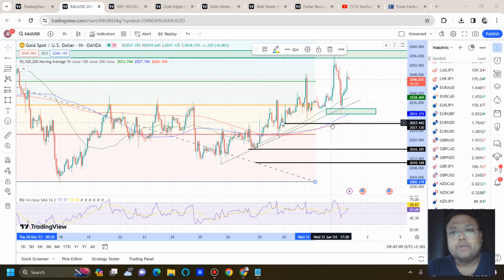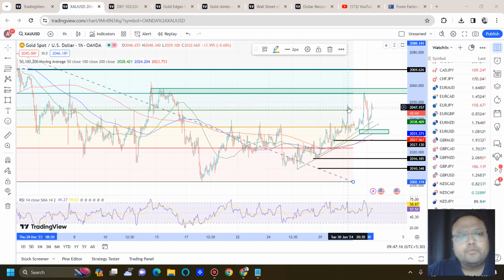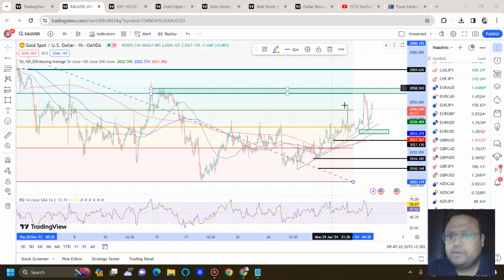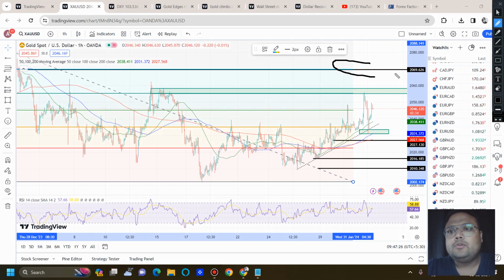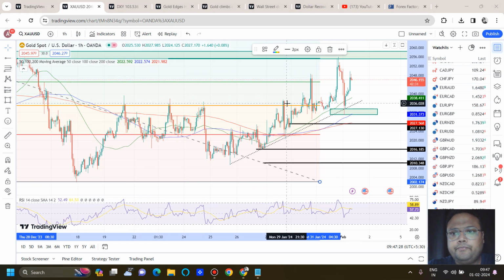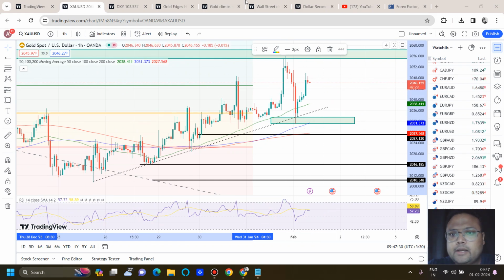Though the market has potential of giving 100 pips, as I showed you, there are multiple resistances. And usually we need to follow the trend of the market, but we have a strong seller sitting at 2070, 2075. So if the market goes up also, still we can look for a sell around 2070. Clear?